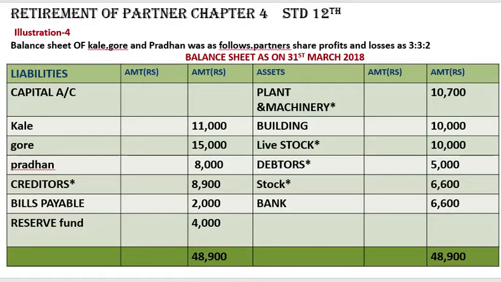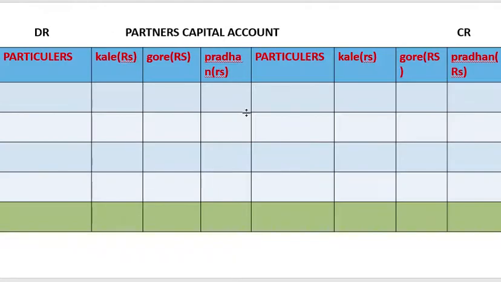We'll post it in the partners capital account on the credit side by balance brought down: Kale 11,000, Gore 15,000 and Pradhan 8,000.